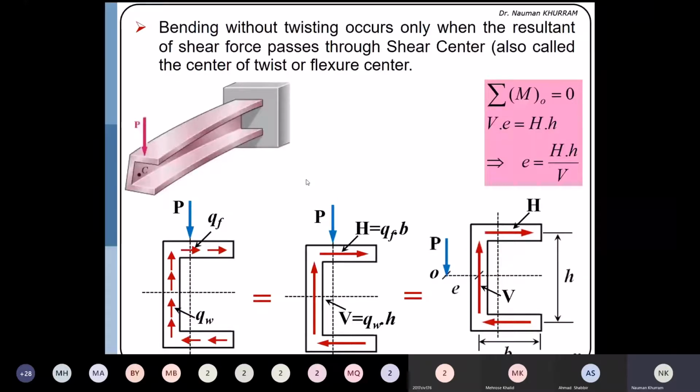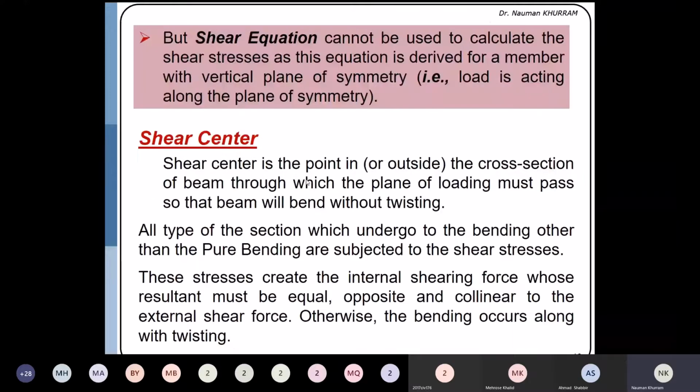Shear center is the point in or outside the cross section of the beam through which the plane of the loading must pass. Plane of loading means that the load is passing through the shear center. It may be in vertical direction, it may be horizontal, or it may be inclined. So there will be only bending without twisting. Okay, the above point is very important.